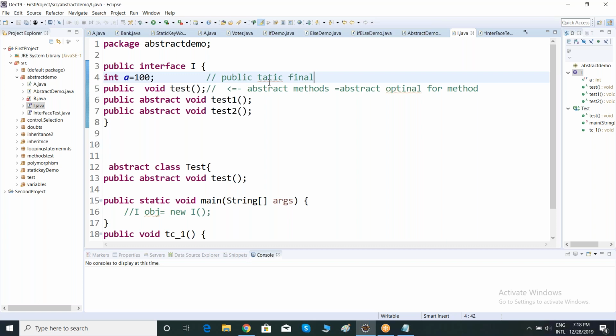We'll discuss what final is. As of now, we know what public is: public is a keyword in Java, meaning we can access it anywhere in the project. Static is a keyword. So what is static, team? What is the use of static?